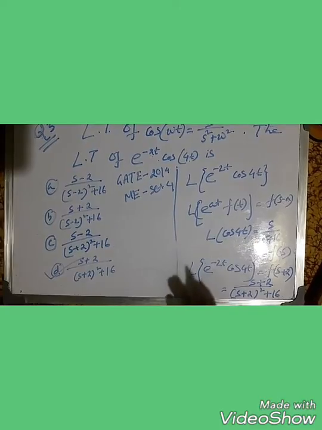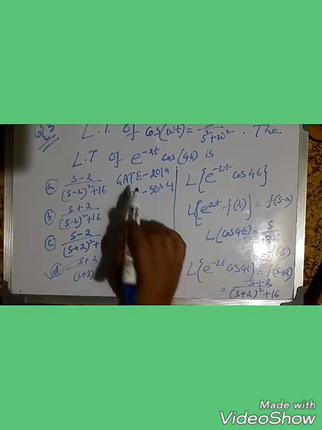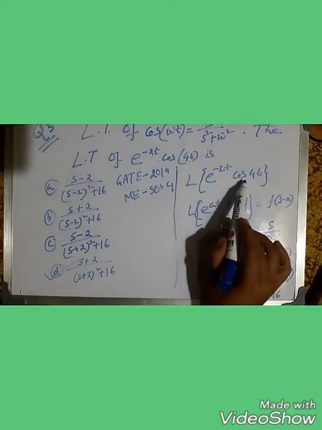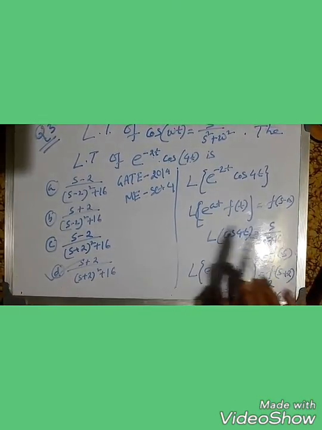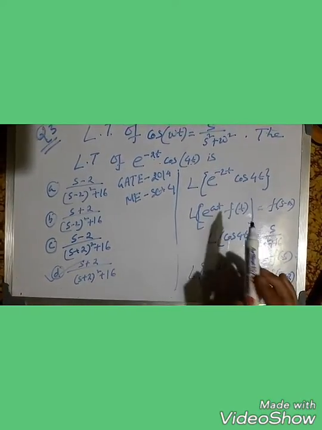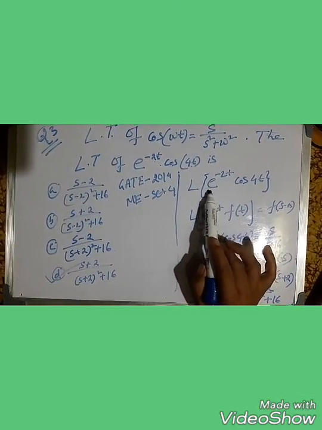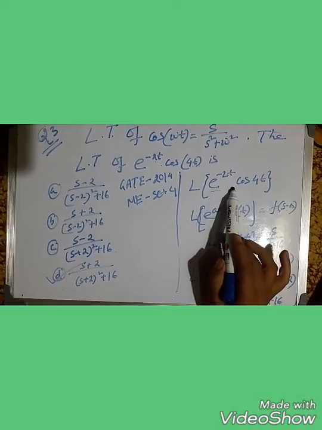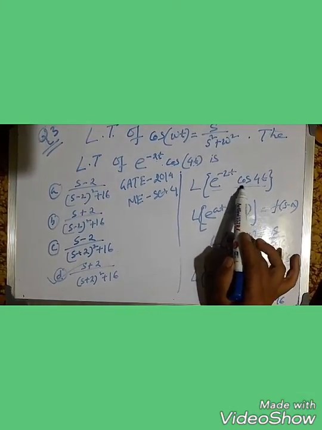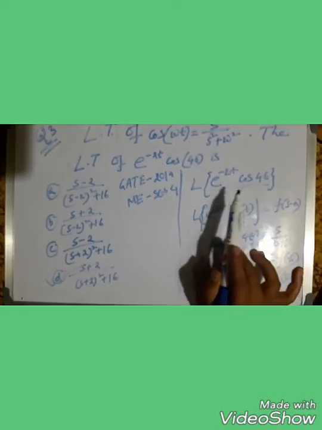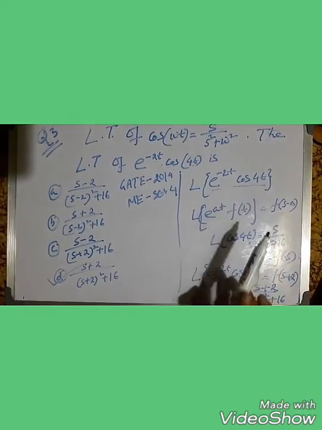So let us revise this. We have to find the value of L of e to the power minus 2t cos 4t. Clear? When we see that two functions are multiplied, like one is an exponential function and another is a trigonometric function, then we always use the first shifting property.